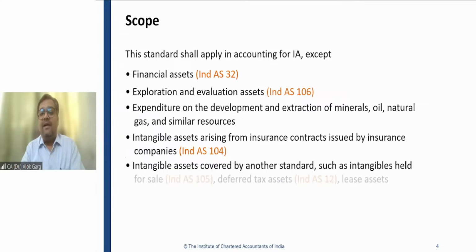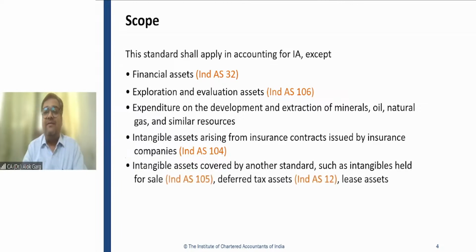Intangible asset covered by another standard, such as intangible asset held for sale. You remember we have also excluded this held for sale in the PPE standard as well. So if there is an intangible asset which is held for sale, let's say an entity which got a telecom license wants to sell this telecom license to another entity.